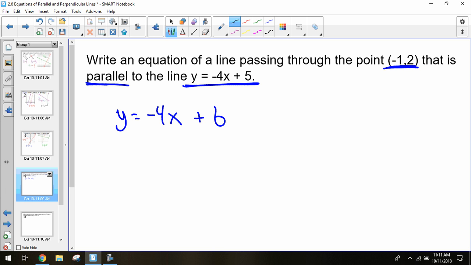All right, so y equals -4x plus b. We don't know what b is. We can't solve for it either, though, because we have an x and a y in the equation. Remember, in order to solve for a variable, you can't have any other variables in the problem.